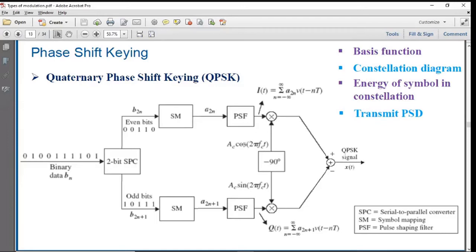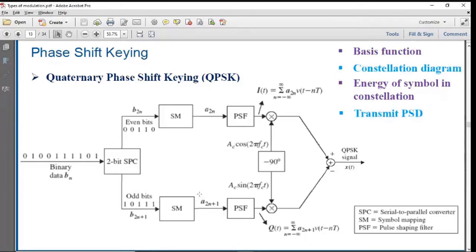On the upper path, the product modulator has the carrier cos 2 pi fct, and the lower path is multiplied by the quadrature version of it, which is sin 2 pi fct. That's the only difference between the product modulators. Then you mix them back and subtract, because mathematically we expanded cos(a plus b), which is cos a cos b minus sin a sin b. So you subtract those two to get the final QPSK modulated signal. This would be the transmitter part. On the receiver as well, you would incur the same.